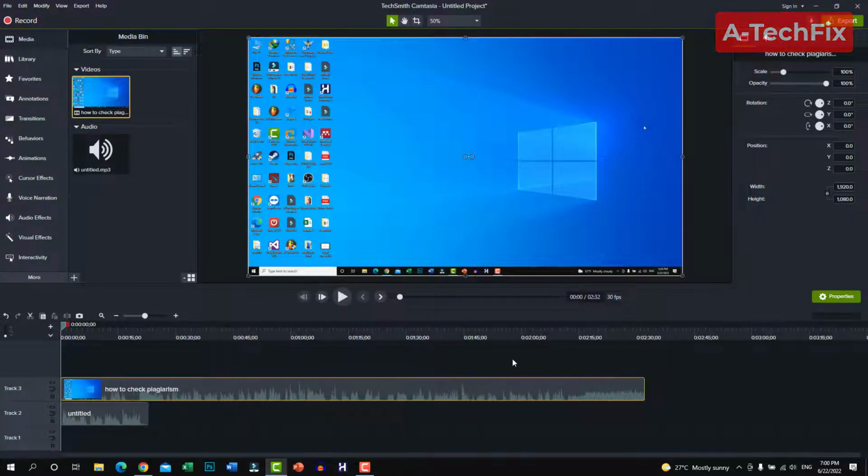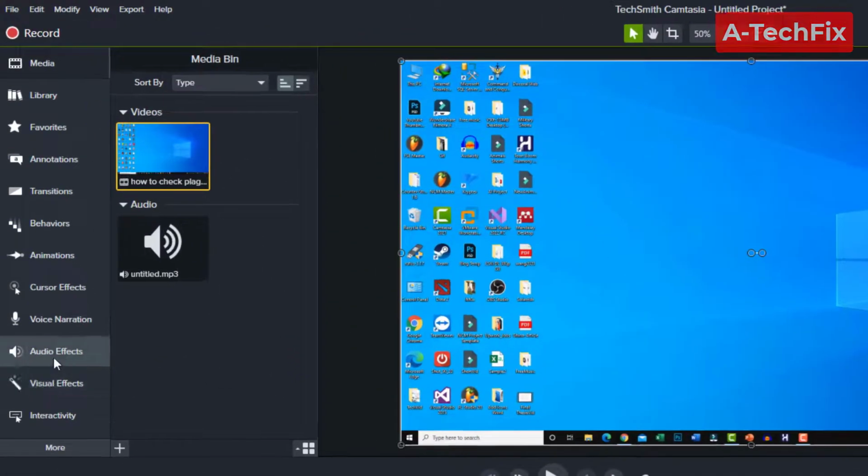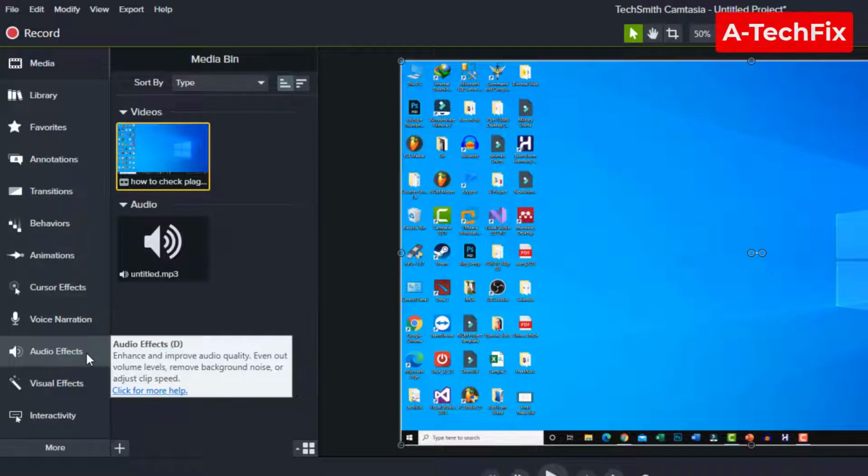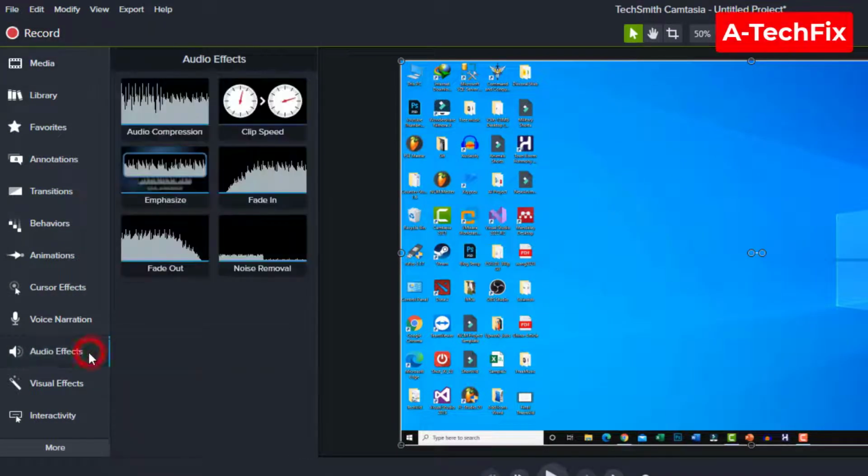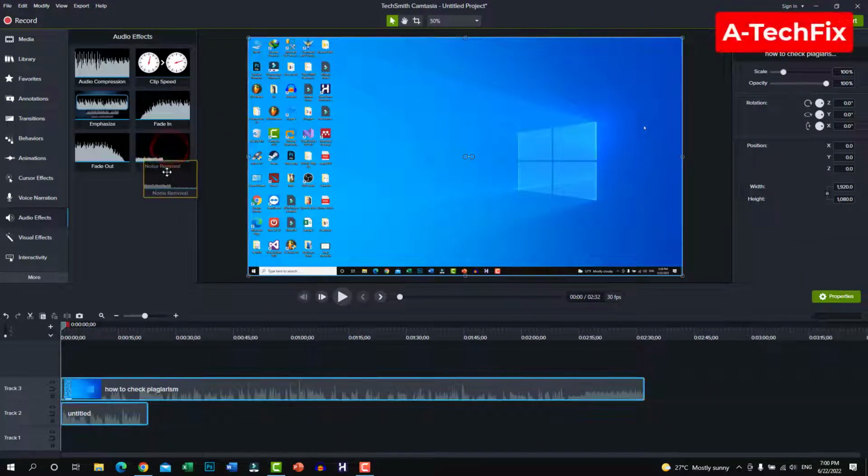Okay, so first of all guys, go here in the left side to audio effects. As you can see here, guys, there is a noise removal. Just drag and drop it onto the whole video or the audio track you want to remove noise from.